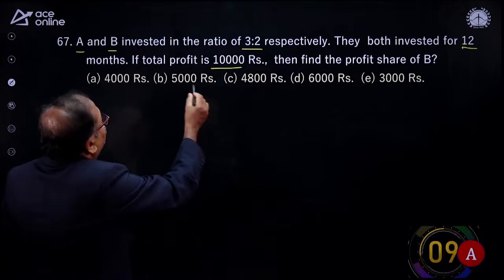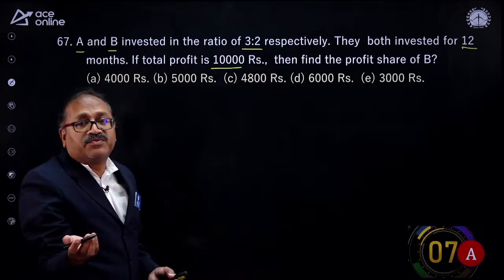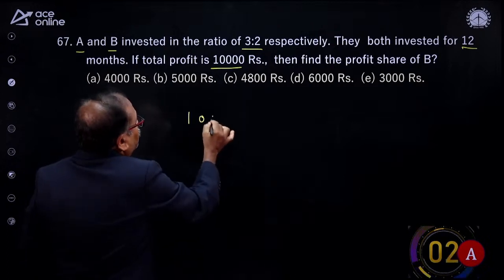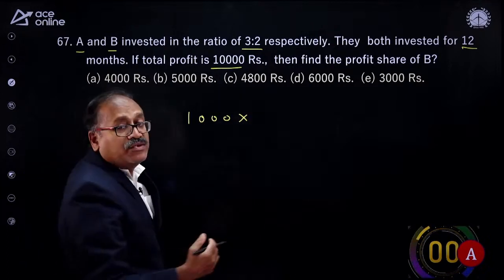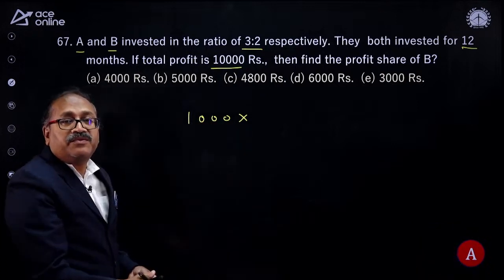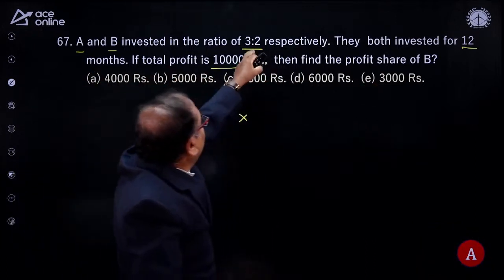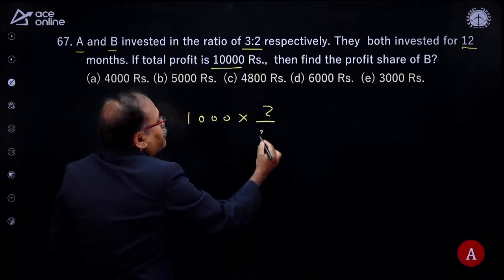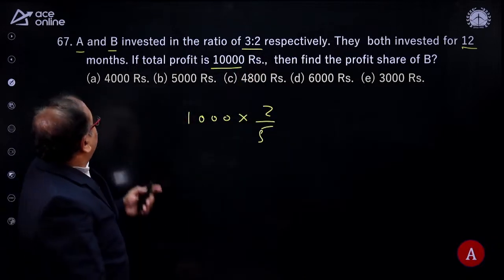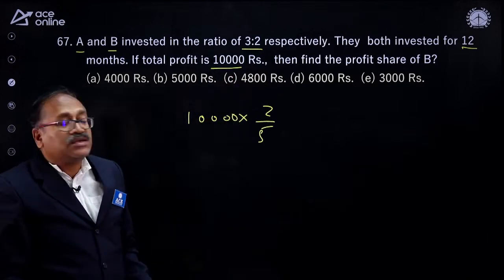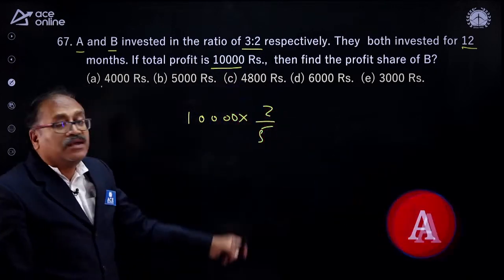Because we already know that both of them have invested for 12 months, the capital ratio is the profit and loss ratio. So the total is 10,000. I should not ask this question to you actually, but it was there in the previous paper, so I am discussing it. Then find the profit of B. The profit of B is 2 parts out of 5 parts. So how much does it come to? 4,000. The total is 10,000. So it is 4,000, and rightly said, 4,000, option A.